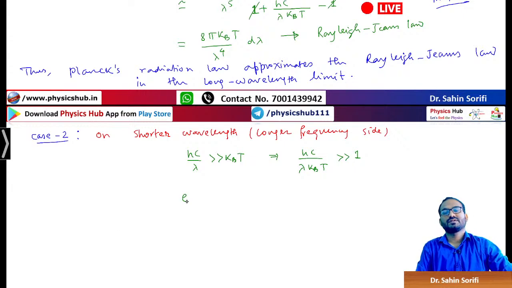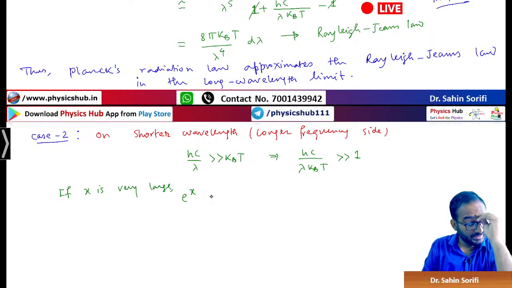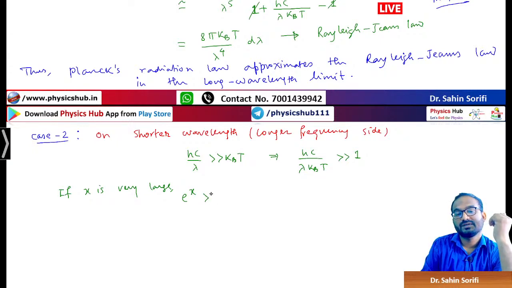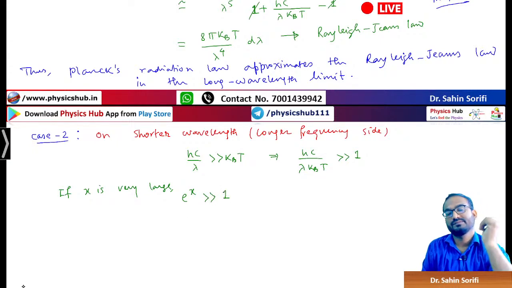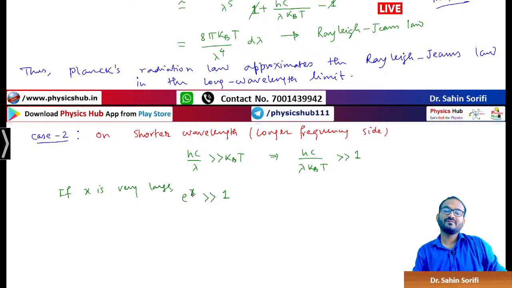Now if x is very large, then e to the power x will be how much? e to the power x will be much greater than 1, because x is very large, so the exponential of that number will be very large.